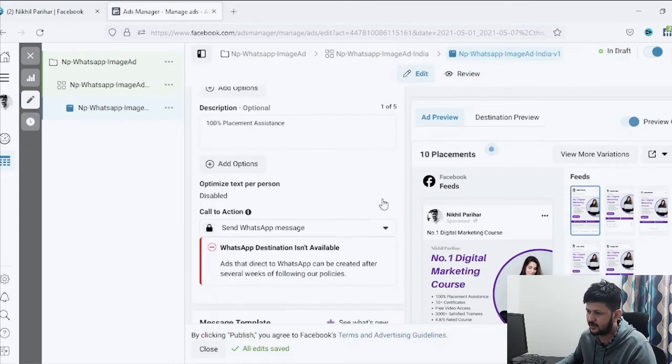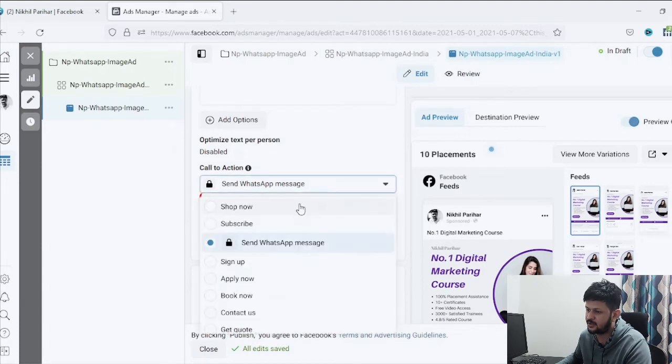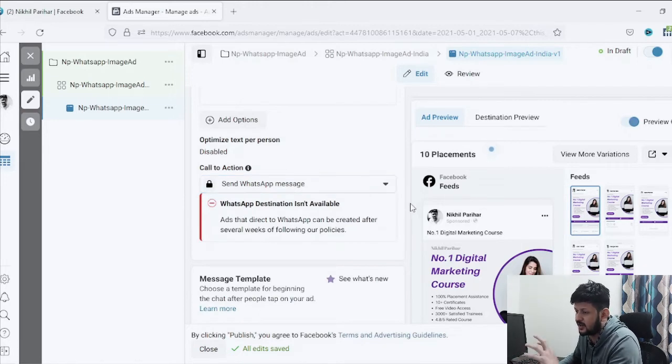Okay, once you're done here, you just need to come to the call to action section, and here you can choose your own call to action. For now, we'll just keep it as send WhatsApp message. Now this will not let me run a WhatsApp ad right now because this account is pretty new. We have not run any ads from this account. It's a dummy account. So that's what it says, that ads that direct to WhatsApp can be created after several weeks of following our policies. So directly you can't run WhatsApp ads.